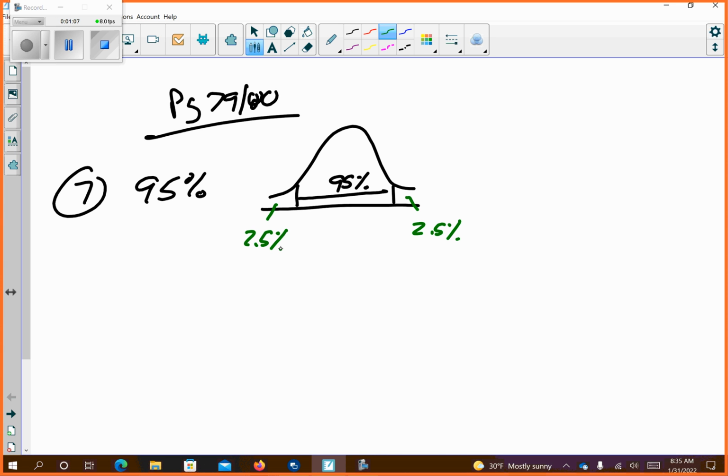So what I'm going to do is find this. So we're basically looking at 97.5% as the area we're looking for. So if I do normal CDF, let's see.